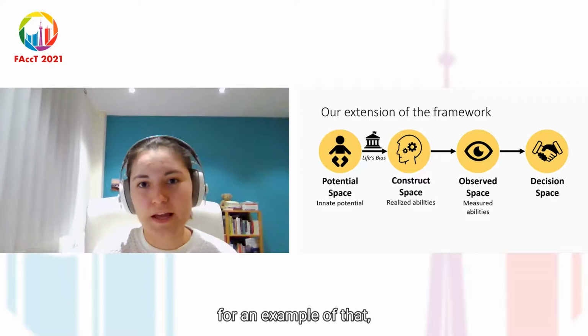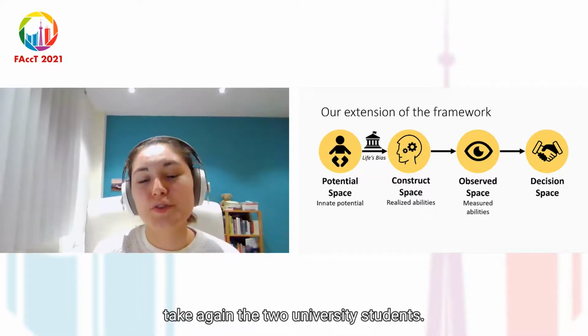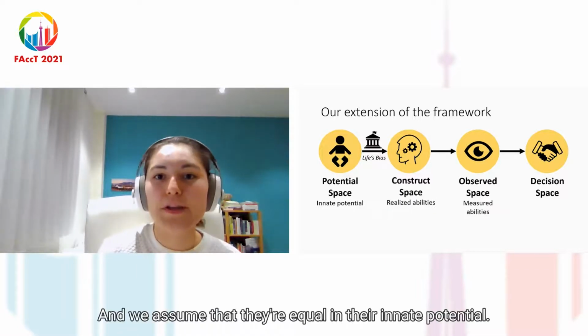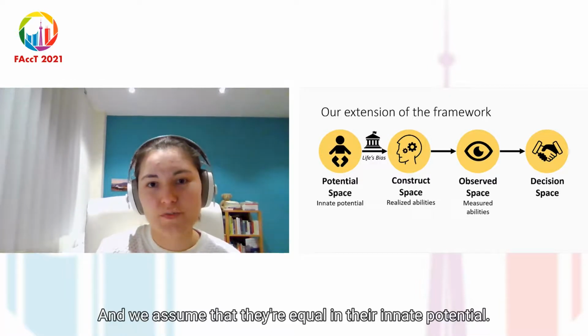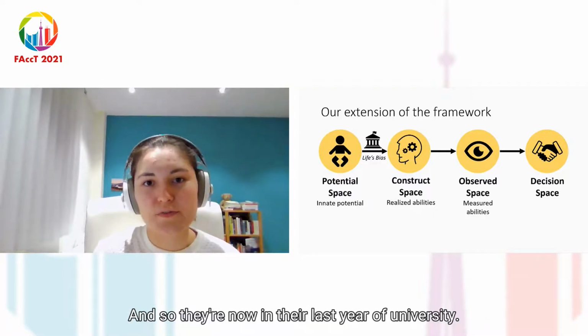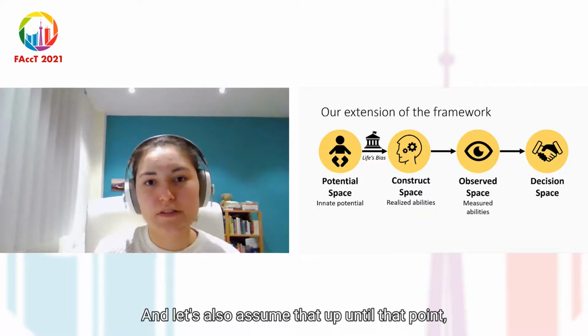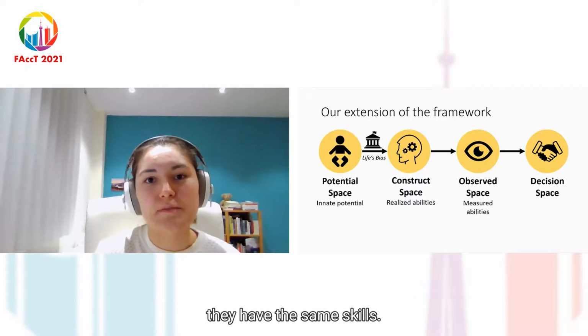And so for an example of that, take again the two university students. And we assume that they're equal in their innate potential. And so they're now in their last year of university. And let's also assume that up until that point, they have the same skills.